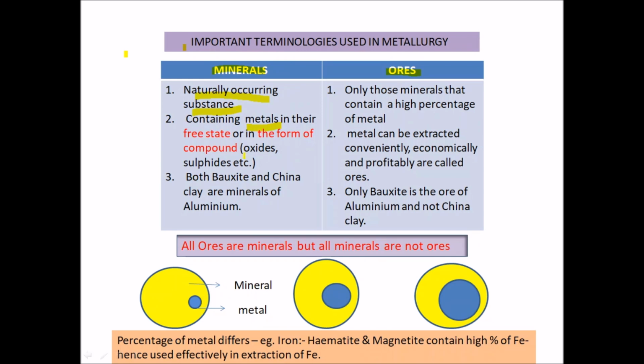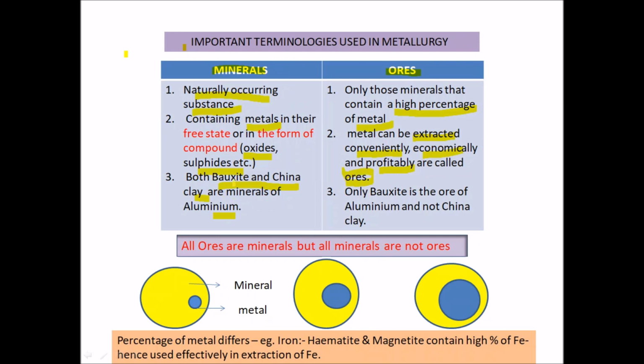The compounds may be in the form of oxides or sulfides. Some examples are bauxite and china clay. These are the minerals of aluminium. Now what are ores? Only those minerals which contain a high percentage of the metal, which can be extracted conveniently, economically and profitably, are called ores.